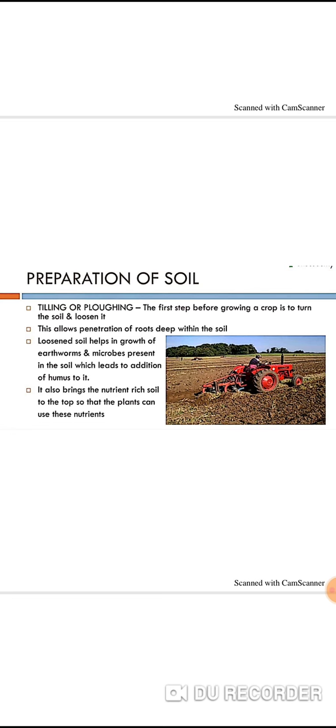Are you getting my point? Are you understanding? This is very important, how these nutrients are there in the soil. That is why we need to turn the soil below the topsoil. All those nutrients are there below the topsoil. So season-wise we need to turn the soil. We need to loosen it.